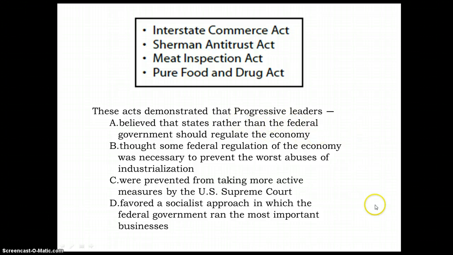I cannot prove that. Thought some federal regulation of the economy was necessary to prevent the worst abuses of industrialization. Were prevented from taking more active measures by the U.S. Supreme Court. Favored a socialist approach in which the federal government ran the most important businesses.